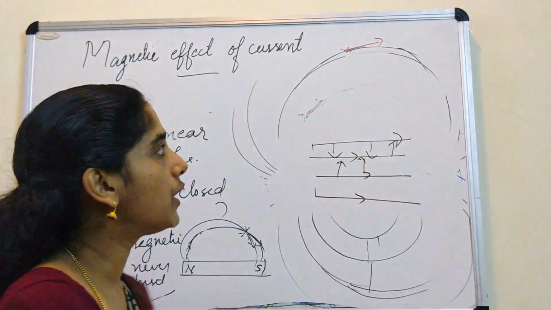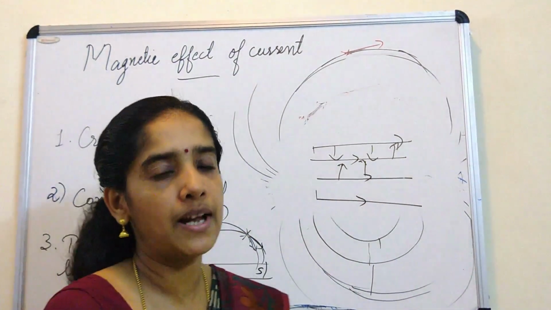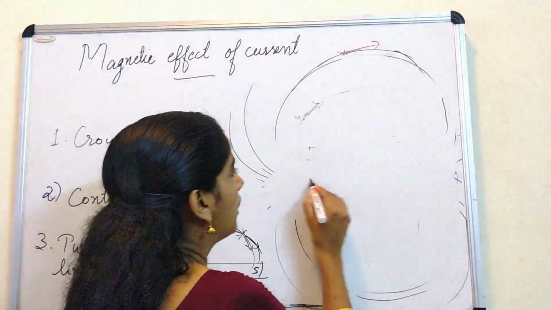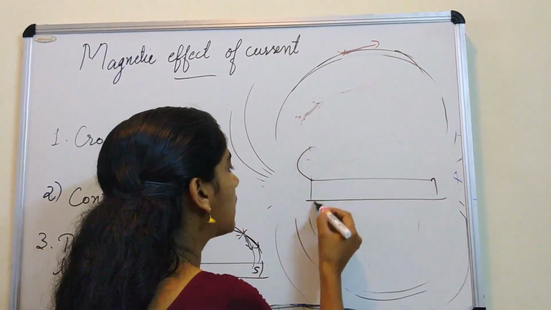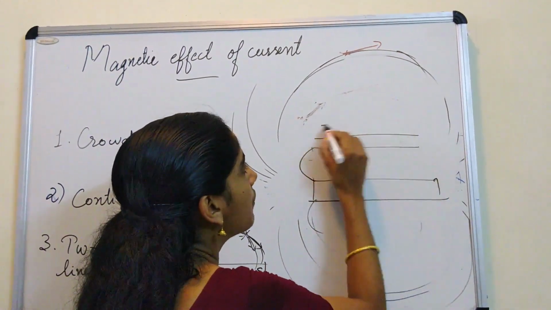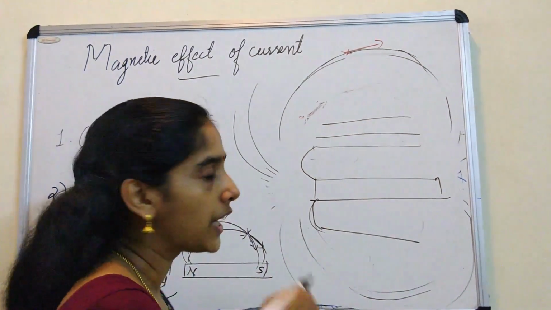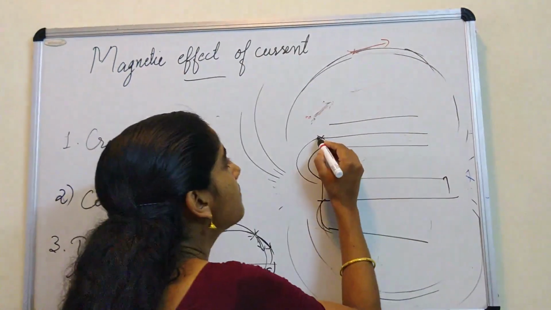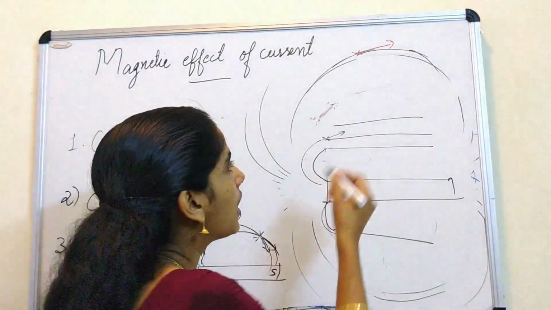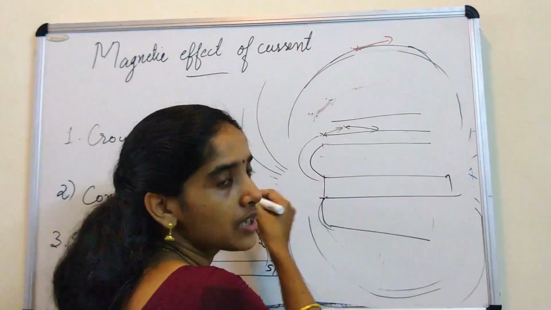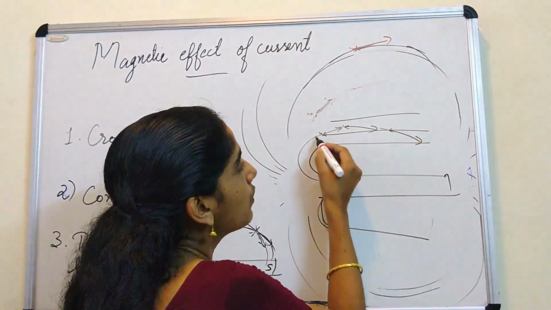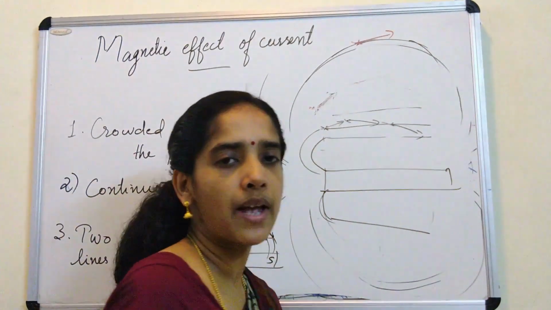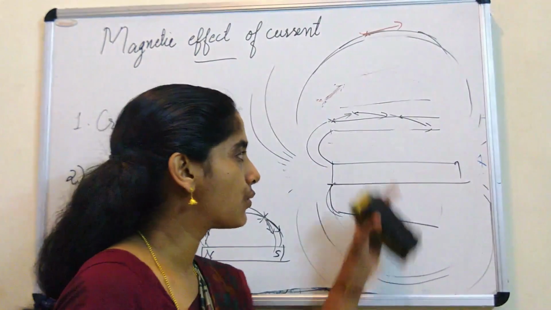That is why I told you, when you draw the magnetic field lines around a bar magnet, don't use a scale. If you use a scale, you will draw a bar magnet, curve the lines from here, no issue, but then make them parallel everywhere here. No, this is wrong. If you leave a compass needle here, this will be the direction of the magnetic needle. Now the needle will move like this, then it will be like this. So if you draw straight lines, what does it mean? In this much region, there is no change in the direction of the magnetic field. That is wrong. So draw it freehand.